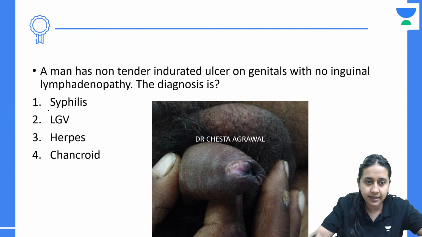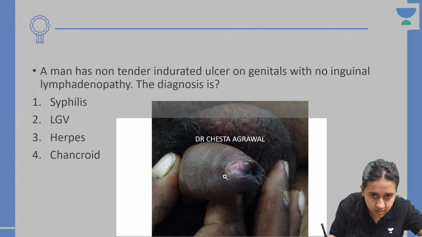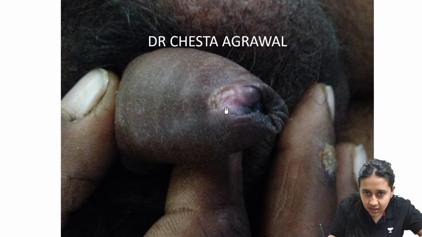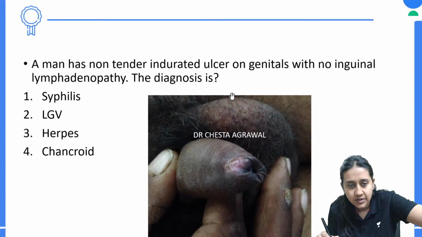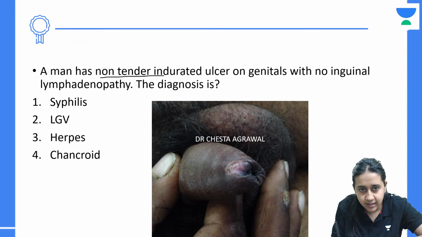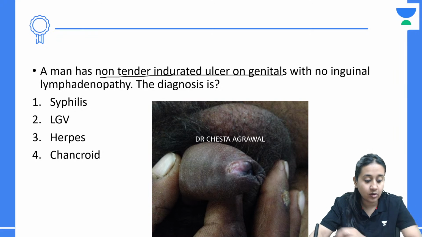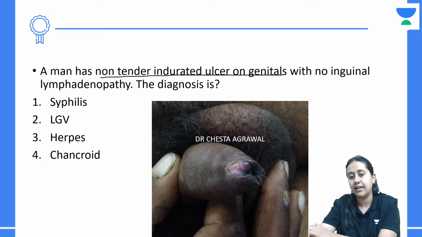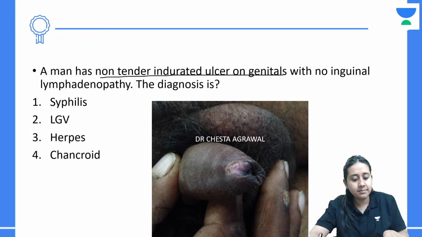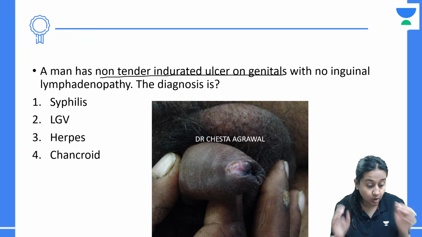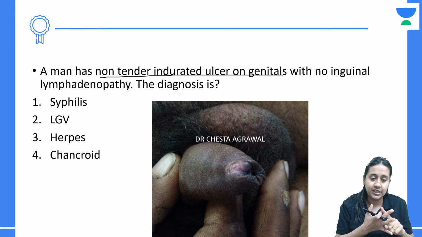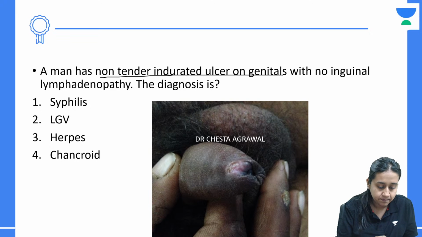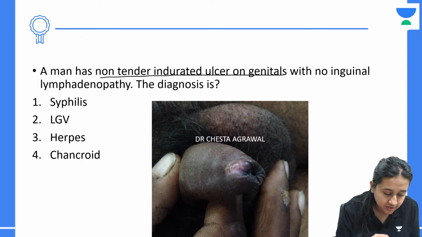Next question, look at this image. Can you see a very cold sort of ulcer? The history is that it is a non-tender and hard ulcer on the genitalia without any lymph node enlargement. What can be the diagnosis? What can be the diagnosis in an ulcer which is non-tender and indurated? Anyone? Syphilis, LGV, herpes, or chancroid? What can be the answer here?